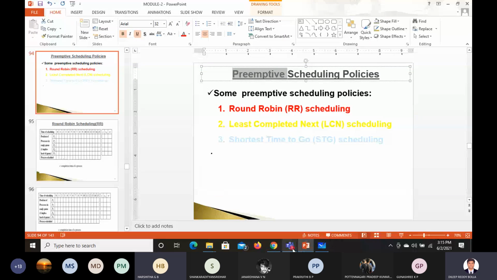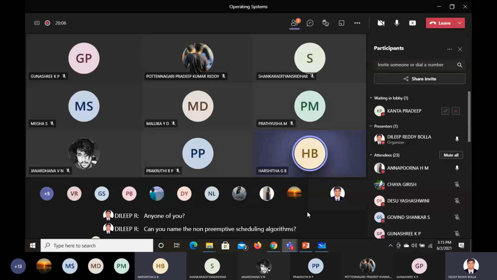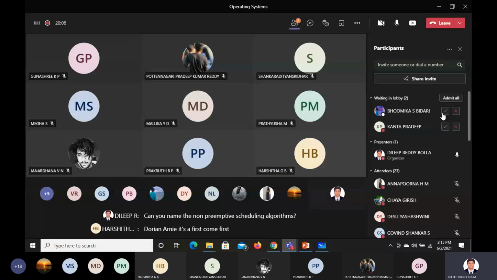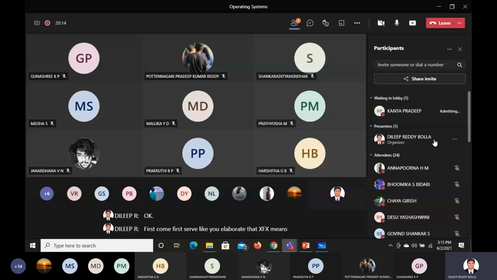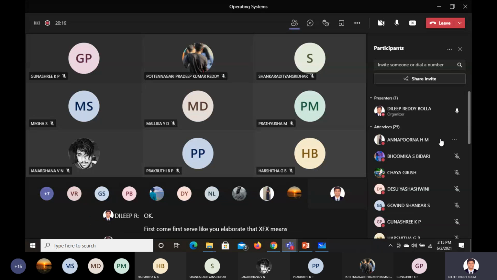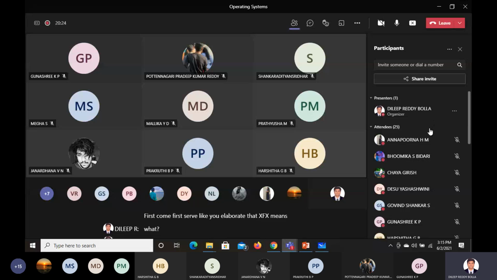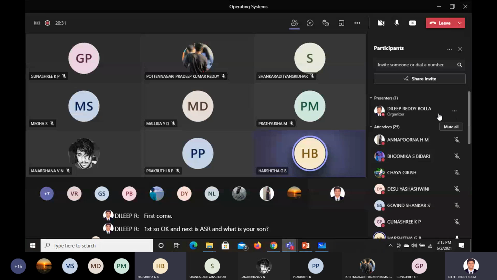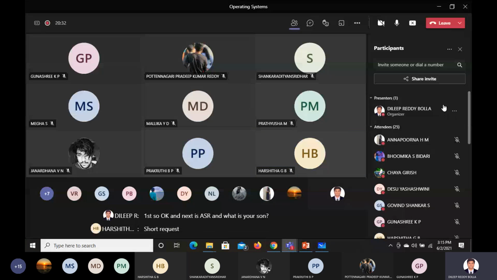FCFS and SRN. First come first serve. Like you elaborate, FCFS means what? First come first serve. And next is SRN. What is SRN? Shortest request next. So these two we have seen.